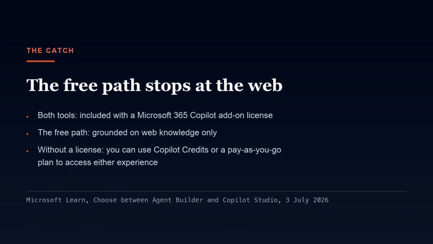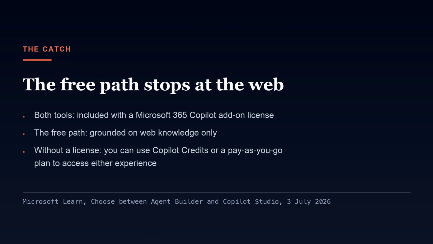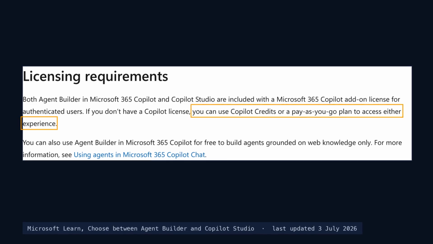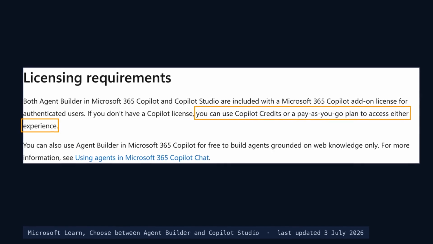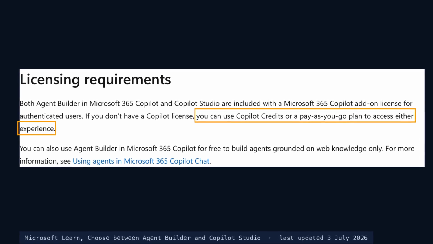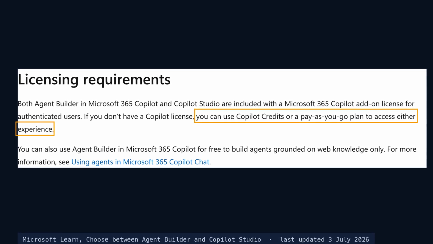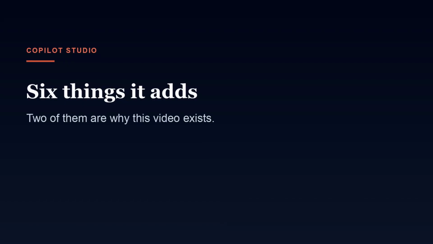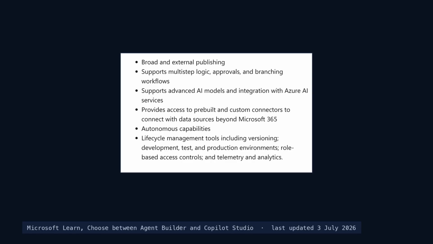There is a free path, and it is grounded on web knowledge only. The moment your agent needs to open a file of yours, you need a Copilot license, Copilot credits, or a pay-as-you-go plan. Copilot Studio. Microsoft lists 6 things it adds, and they're all on screen.